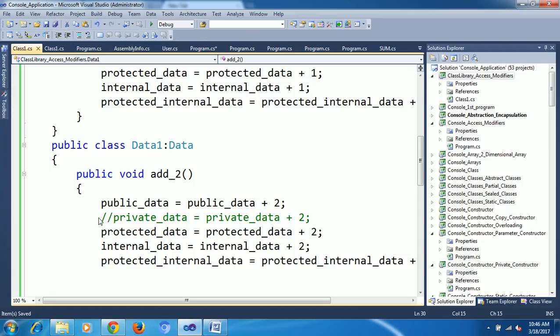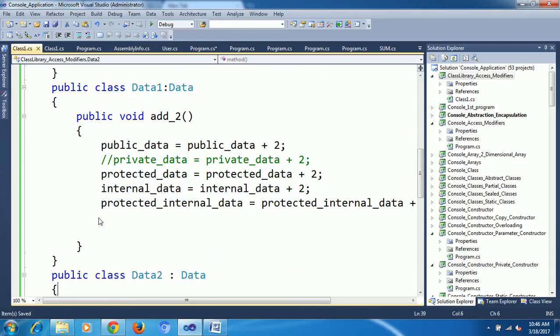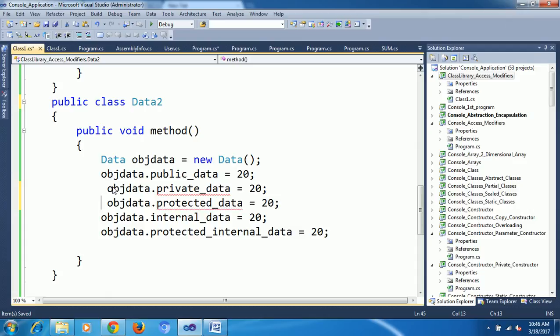Now we are going to the third. Third is nothing but same project, separate classes. Separate classes means, without inheritance, we need to create an object. That's why I created an object for the class. Now I am trying to access methods. Here I am going to give something, otherwise I will give get data or add 3.